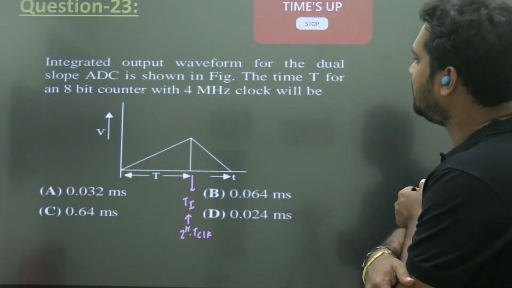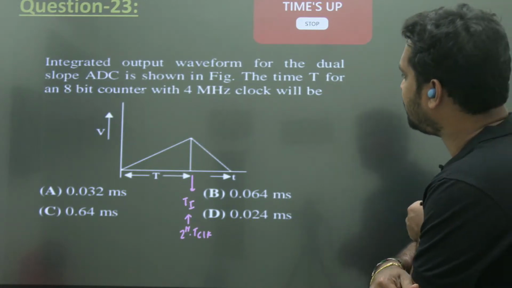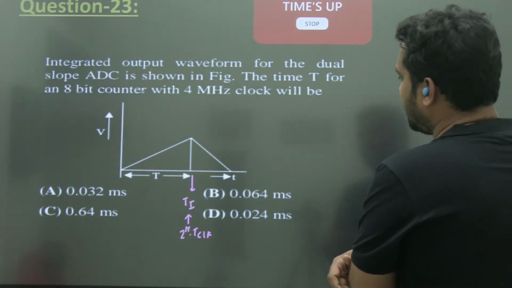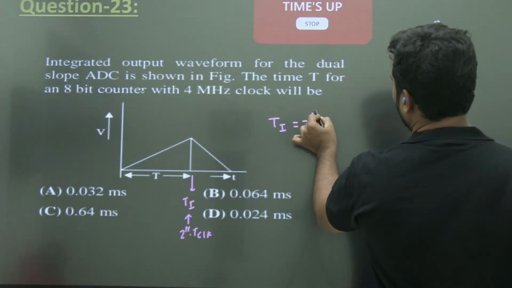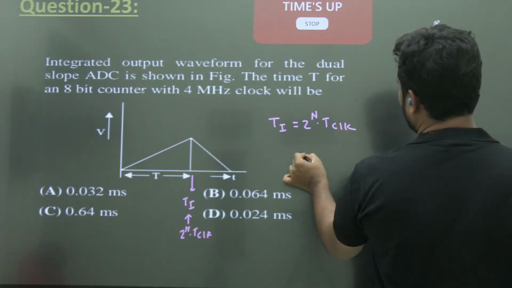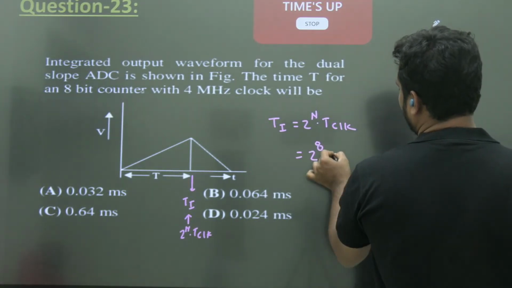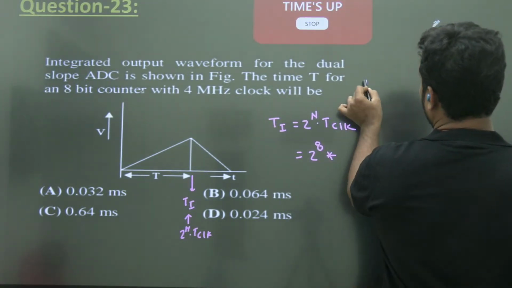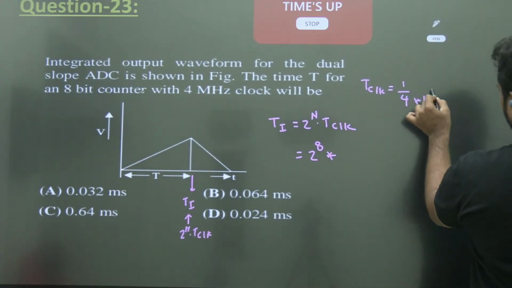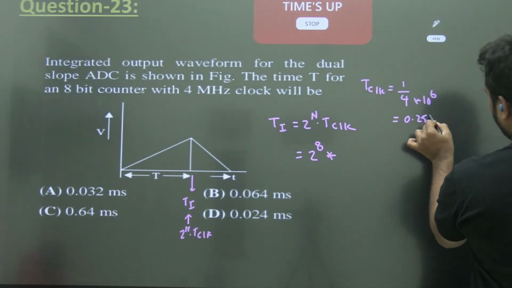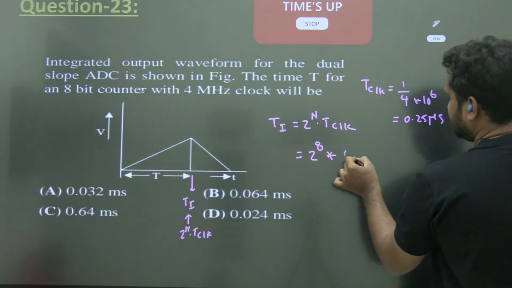Okay. The time T of an 8-bit counter is of a 4 megahertz. So Ti is equal to how much? 2 power n into time period of the clock. So 2 power 8 into time period of the clock. What is the time period of the clock? 1 by 4 into 10 power 6, 0.25 microseconds.